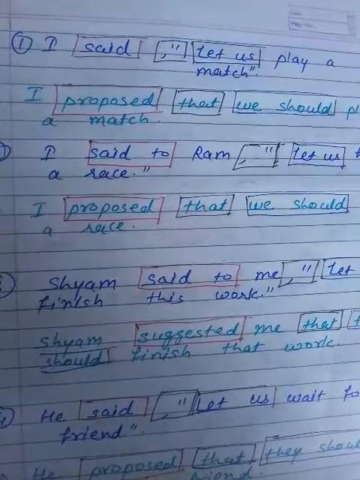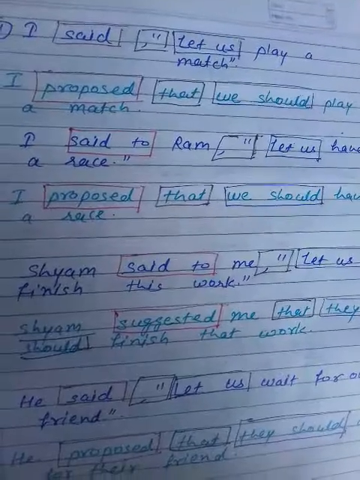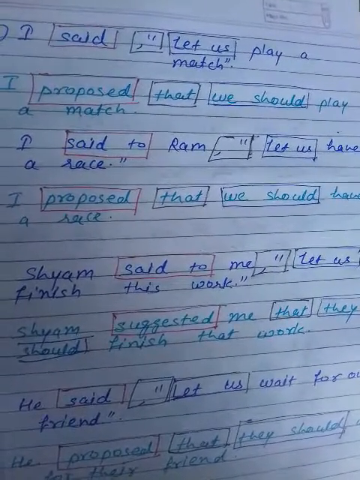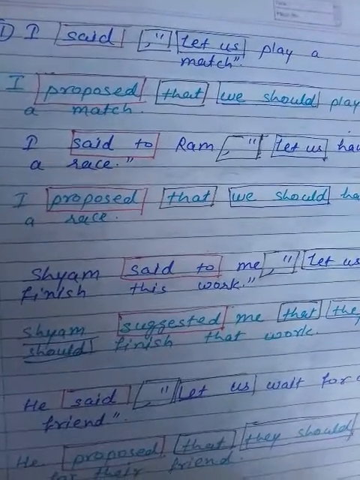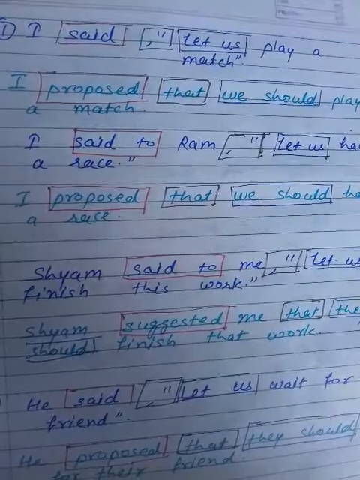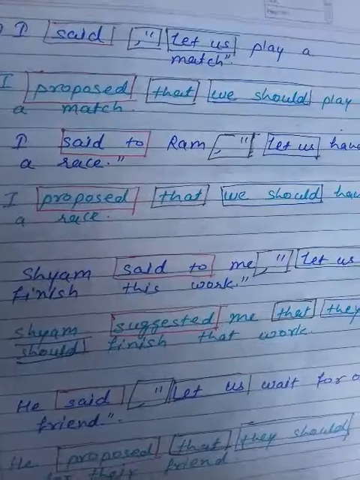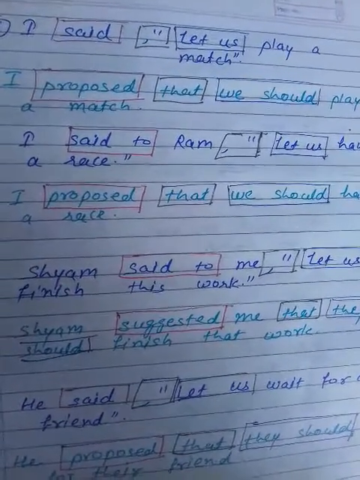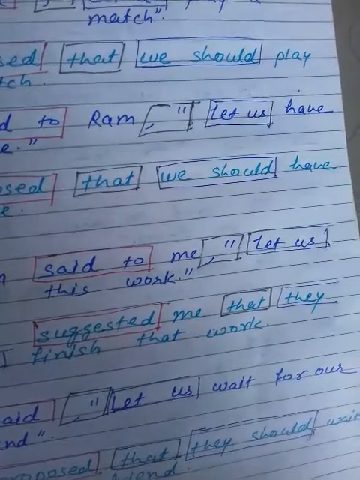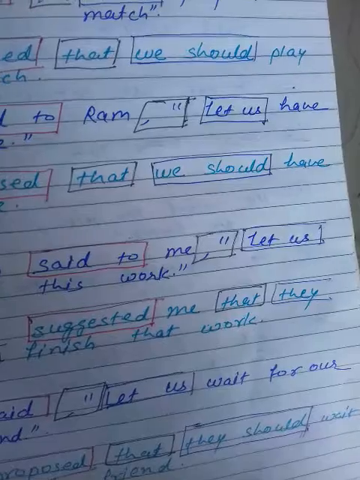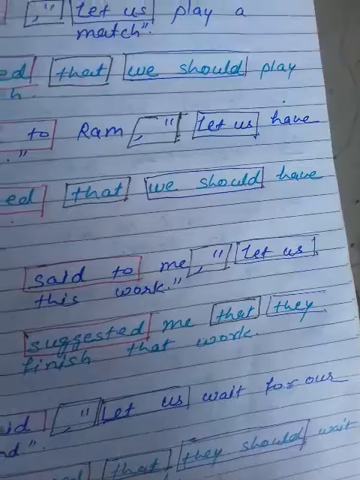Here the reporting verb said to changes into proposed, because the proposal of a race is given by me. The conjunction is that, and let us changes into we should have a race. Here, have is not changed, because after should you have to put have; you can't change have into had.